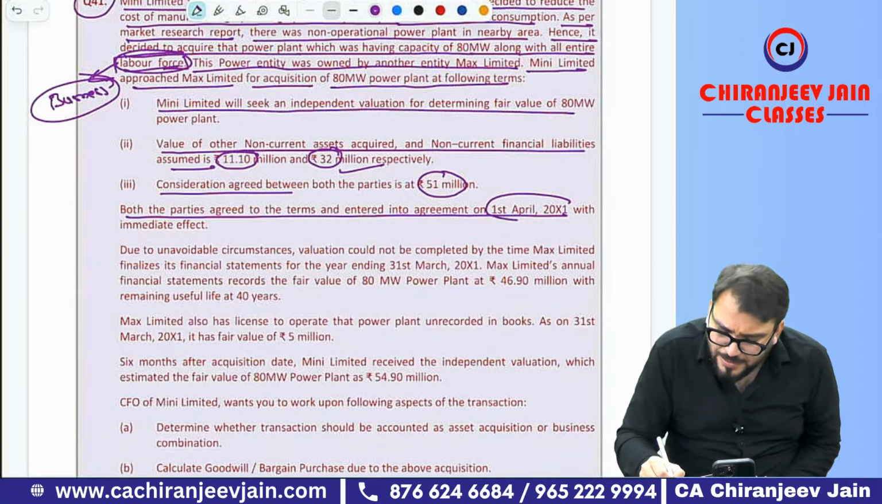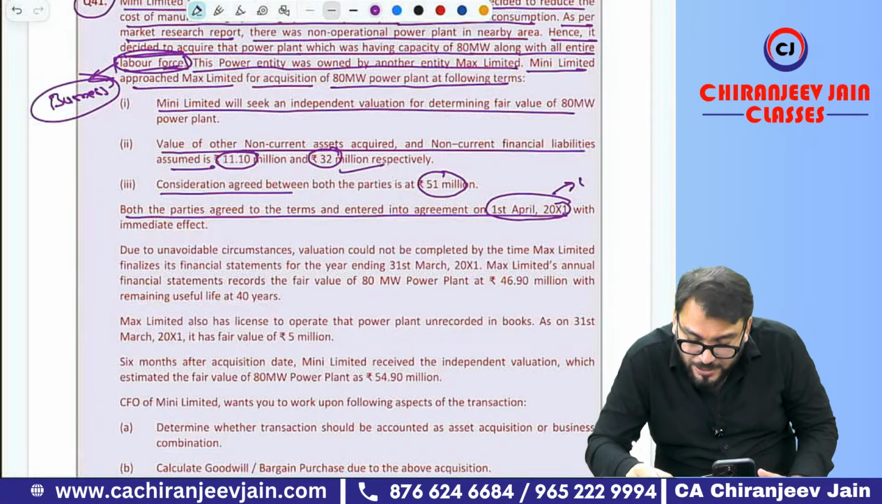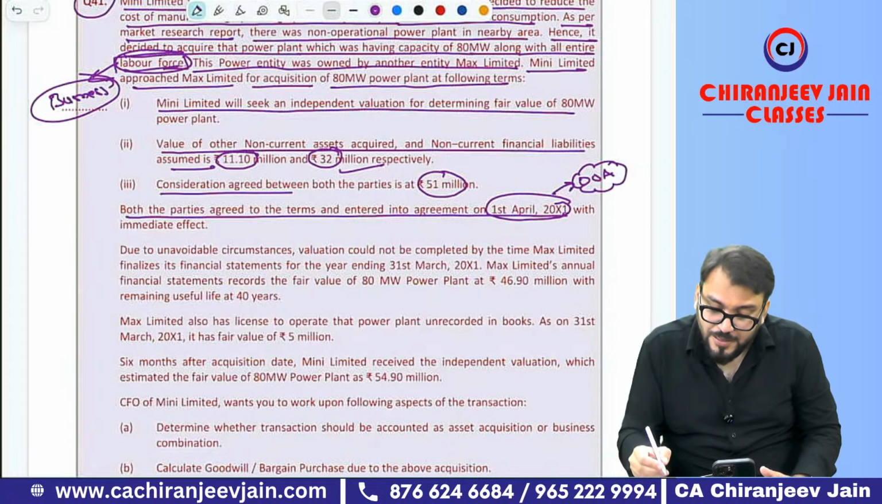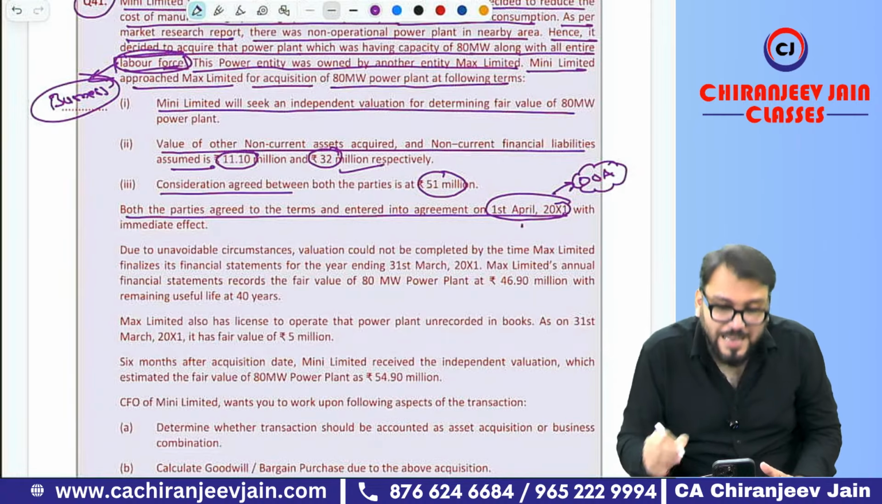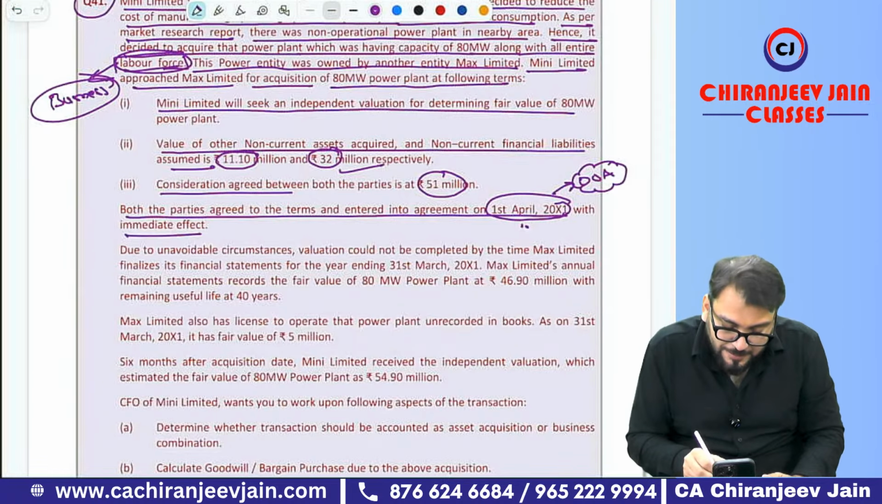So can I say the agreement was entered on 1st April? From this it is understood that this becomes the date of acquisition. Correct? But from my point of view, here there is one error. Here only there is one error. What is the error? I will explain with immediate effect.